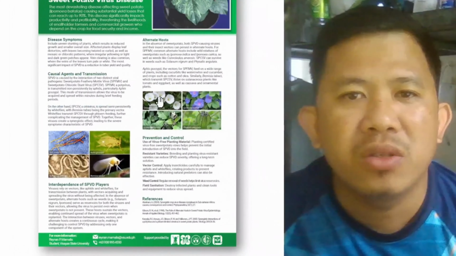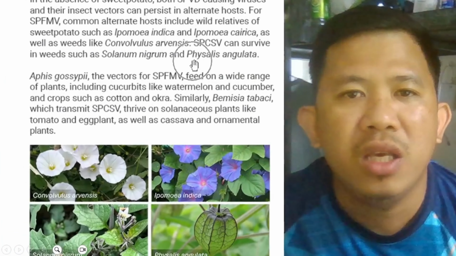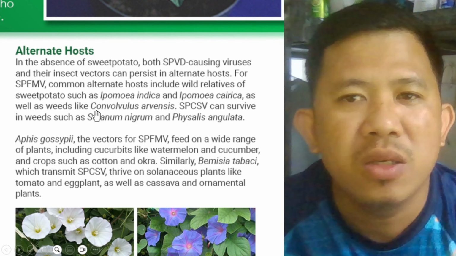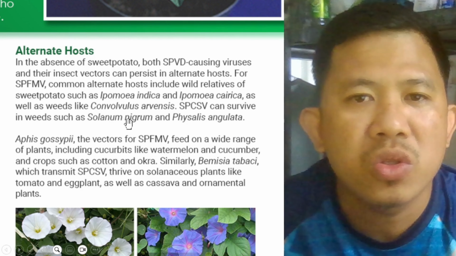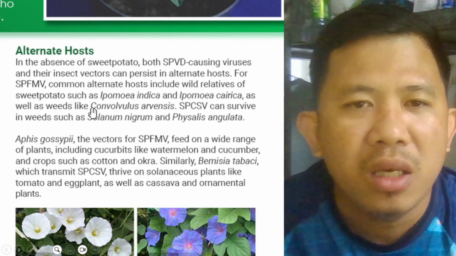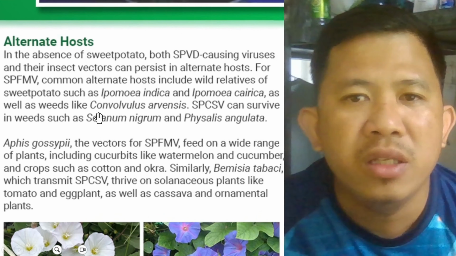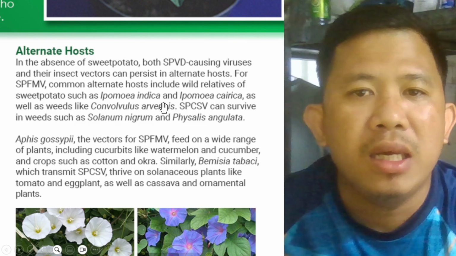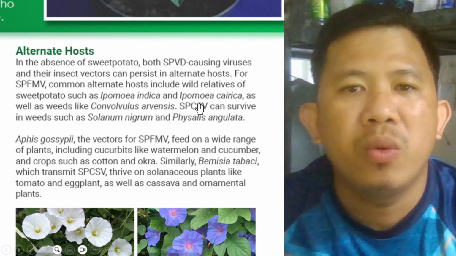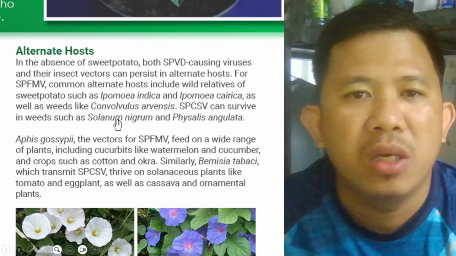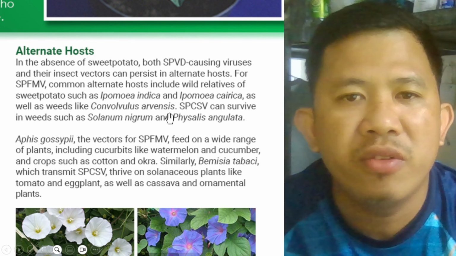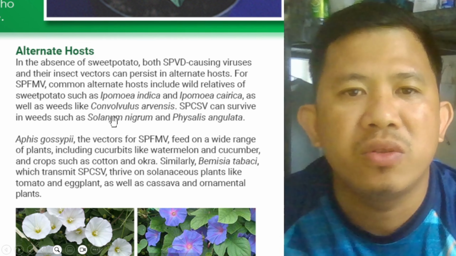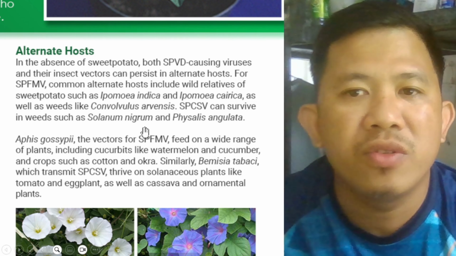Then going back to the top part, we can see a section discussing what these alternate hosts are. We can read here that the alternate hosts of the viruses include Ipomoea indica and Ipomoea cairica, which are wild relatives of sweet potato, as well as Convolvulus arvensis, Solanum nigrum and Physalis angulata. So these are the alternate hosts of these viruses.